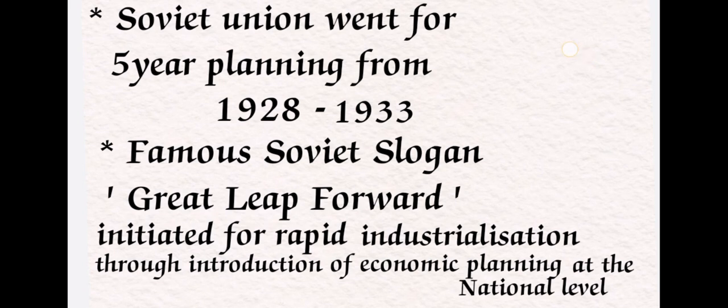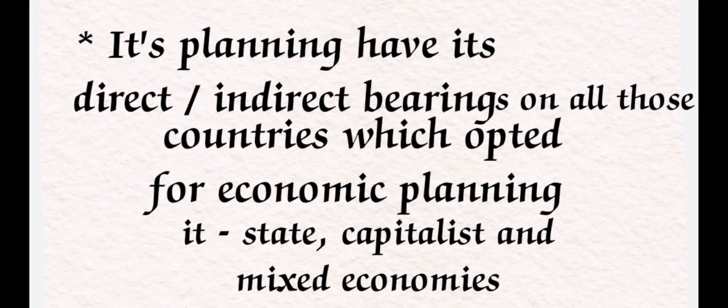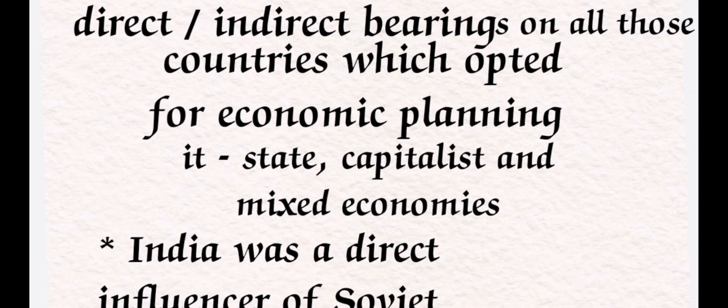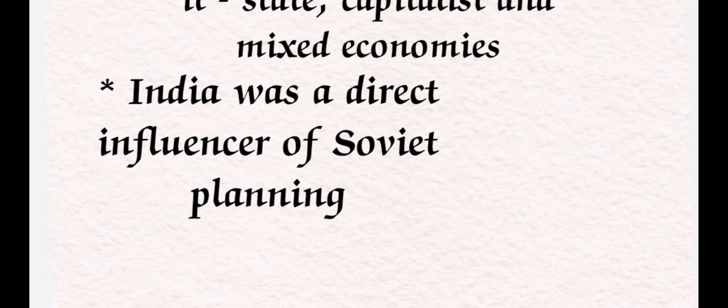Okay. So here the planning in the Soviet Union can be called the ghost plan. It has direct and indirect bearings. It means direct or indirect changes on all those countries which opted for economic planning. Whether it is a state, capitalist, or mixed economy, the direct and indirect changes fell on the remaining countries. Okay. So an example of the influence was India. India had a great and direct influence of Soviet planning on its planning process, especially at the national level.